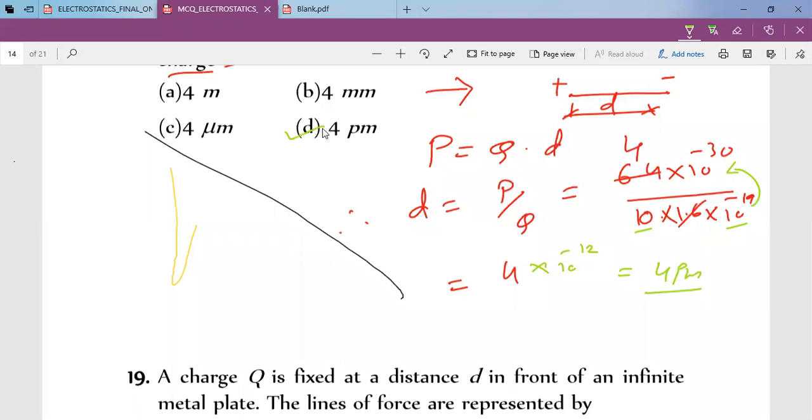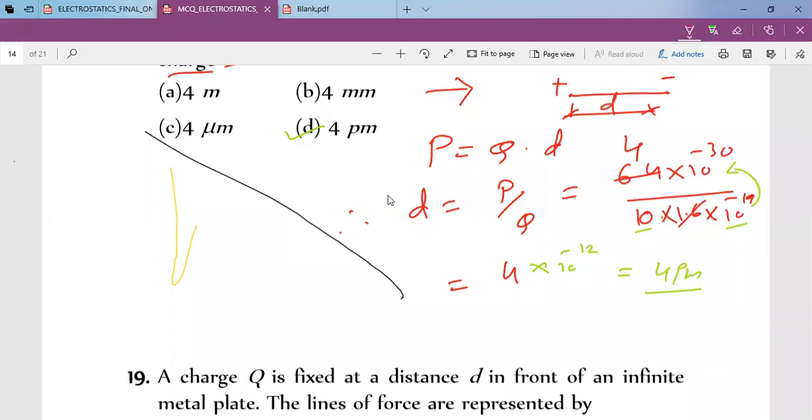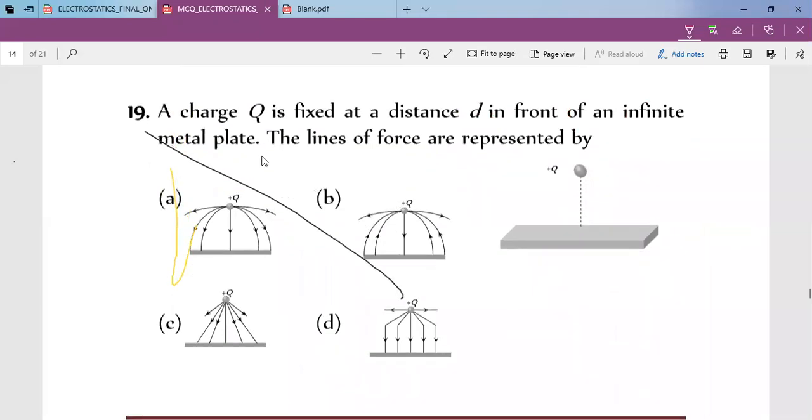Let me change the color of the pen. Let me see this one. Okay. A charge Q is fixed at a distance D in front of an infinite metal plate. This is infinite metal plate. The lines of force are represented by, remember, metallic plate is an equipotential surface.